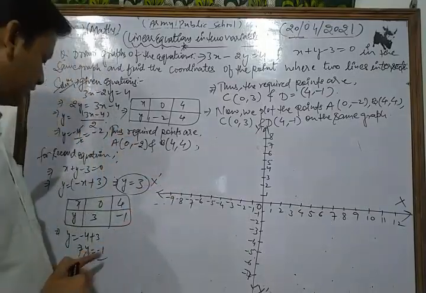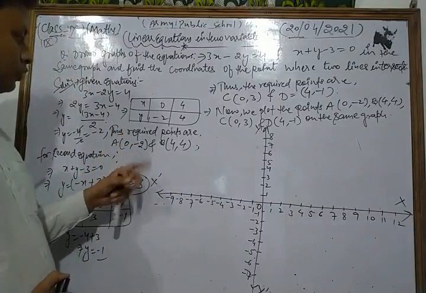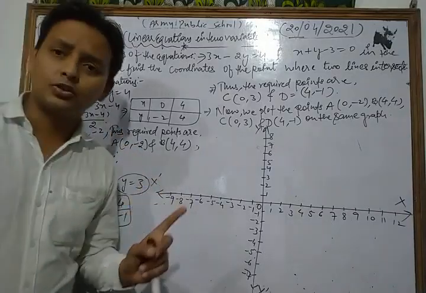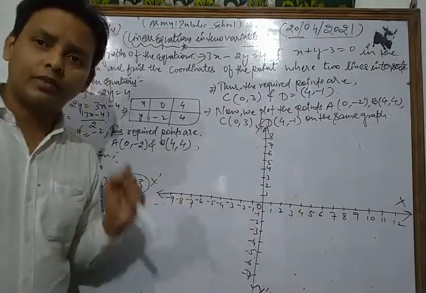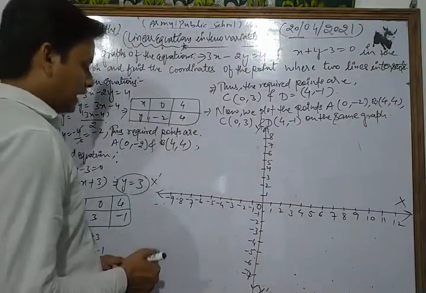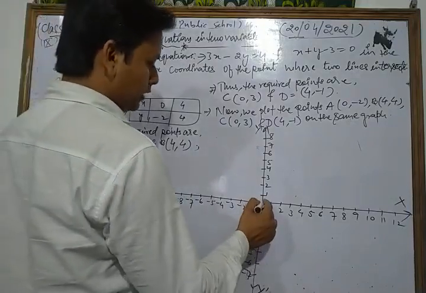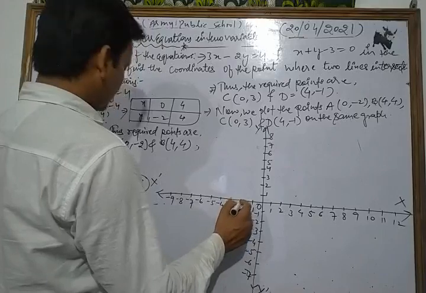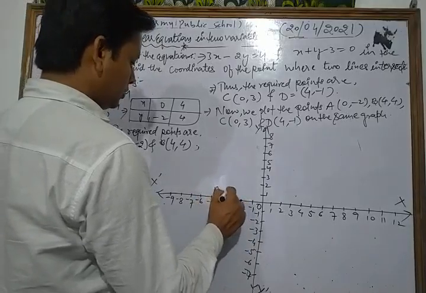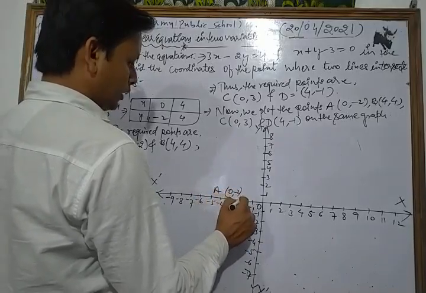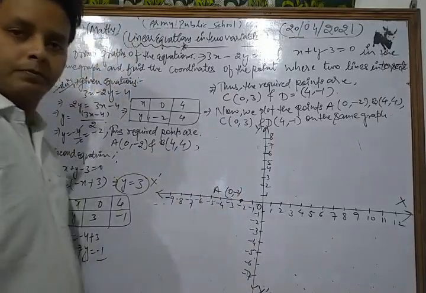Okay, now for that, here this is 0, 2. Now 0, -2 means that point lies on the y-axis. Abscissa 0 means x is 0, that is that point, and -2 is that point. So this is the point A. This is 0, -2 which lies down at that place.